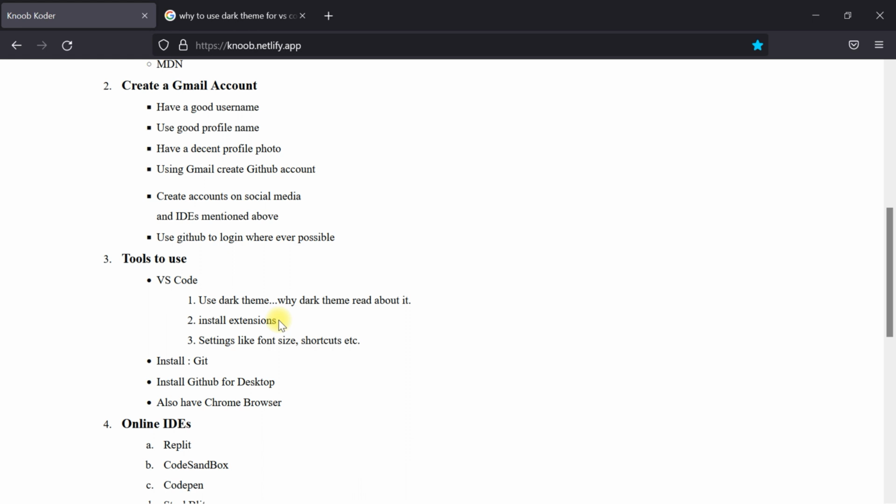You just write 2-3 words and hit enter, and automatically 5, 6, 7, 8 lines will come. So these are known as snippets. These are just small examples of snippets. Okay, settings like font size, shortcuts, etc.